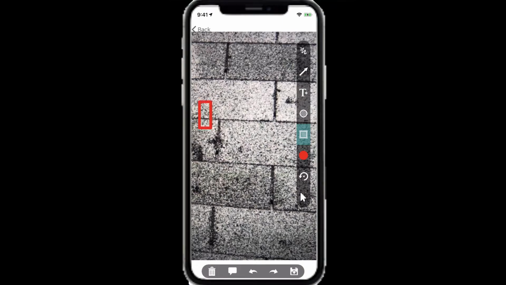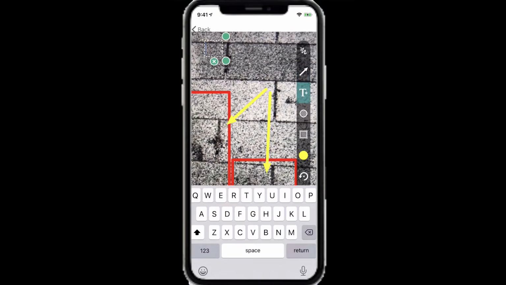Use the tools on the toolbar to point out hail damage. Use the arrow tool, change your colors, and use the text tool. On the text tool, drag the corners to enlarge or tap in the middle to move the text.